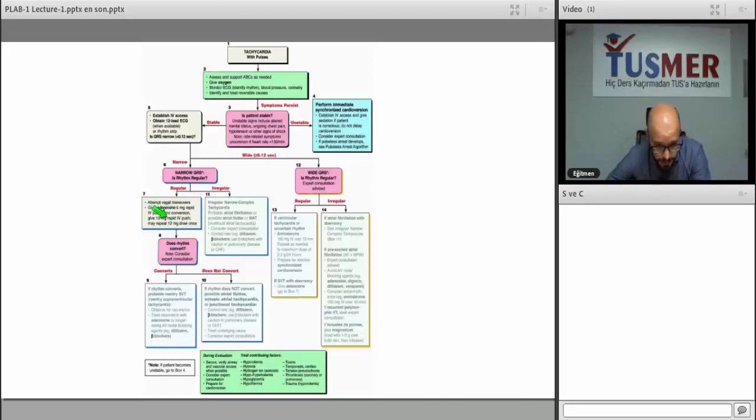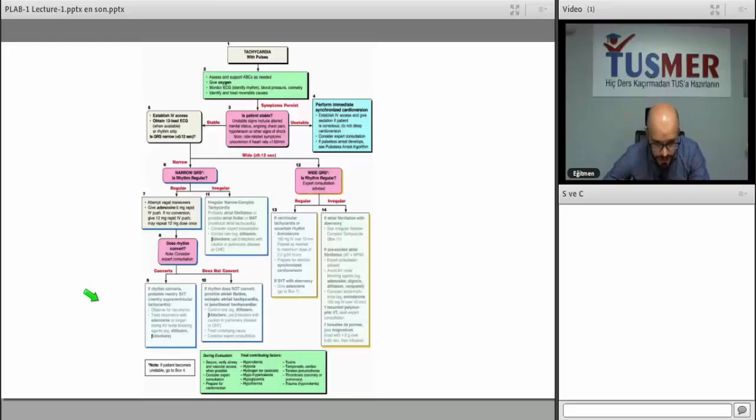So you give adenosine, does the rhythm convert? No, it does not convert. When it doesn't convert, you should think about atrial flutter, ectopic atrial tachycardia. I'm going to talk about those later on. But if the rhythm converts, mostly it's supraventricular tachycardia. A patient who responds directly to adenosine, which blocks the AV node, is usually a patient with supraventricular tachycardia.